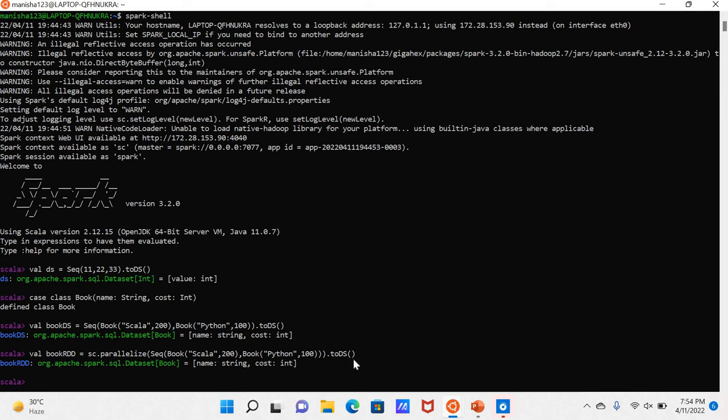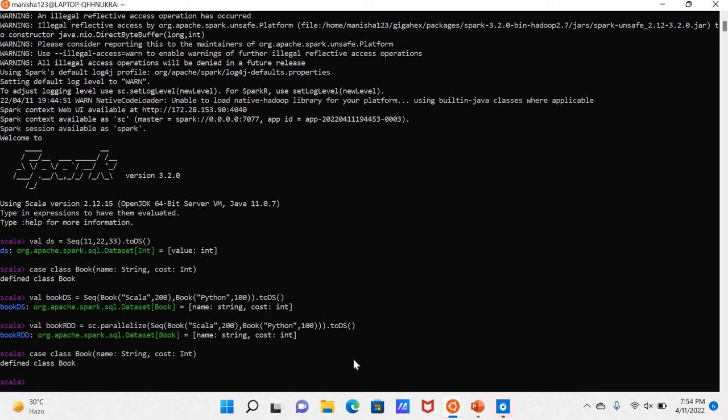sequence. So here I'll be using case class so that you can understand properly. I have used case class, but by using a simple example also you can do that. So as I have used case class here, let me show you that one. Previously I have defined this case class named Book. After that I have to define one sequence. This one I have already done.